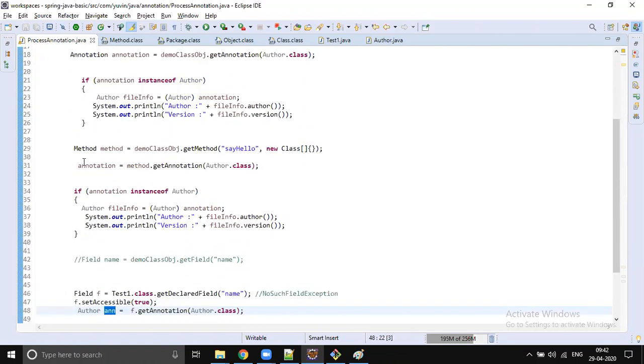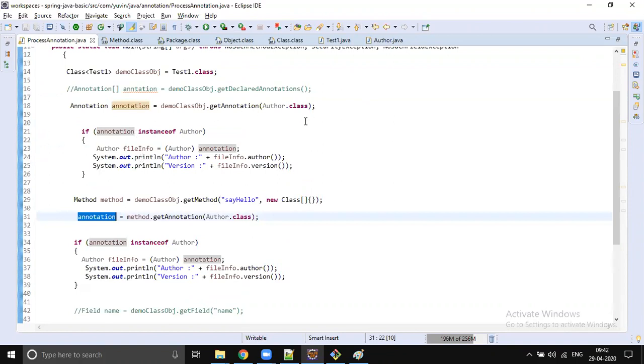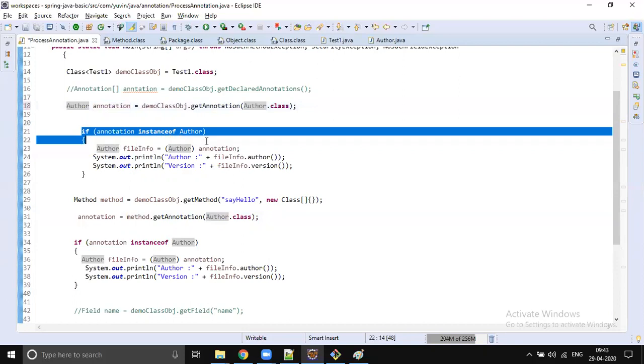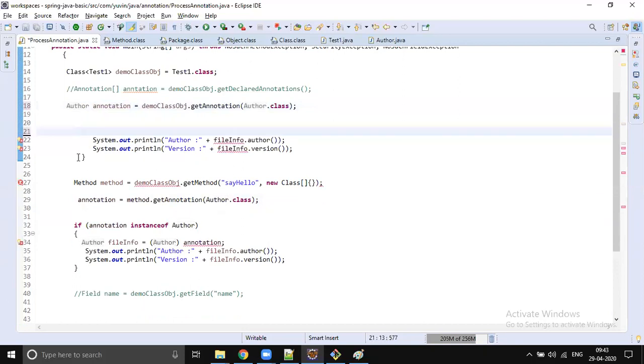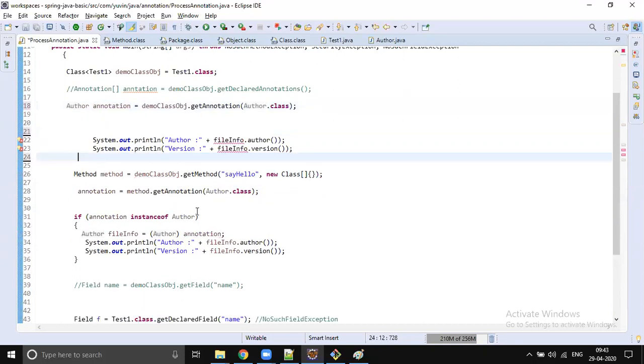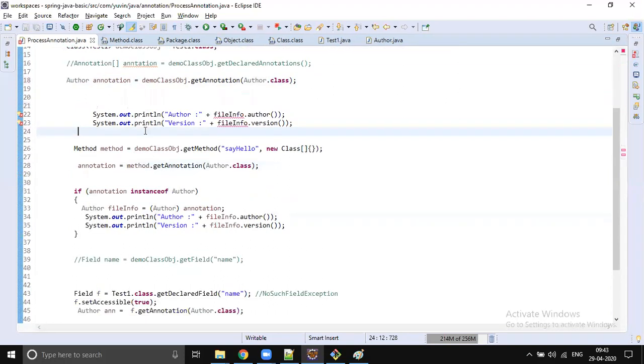See here, till now we are doing typecasting, right? That is not required. You can directly convert that into Author and start using it. Typecasting is also not required.